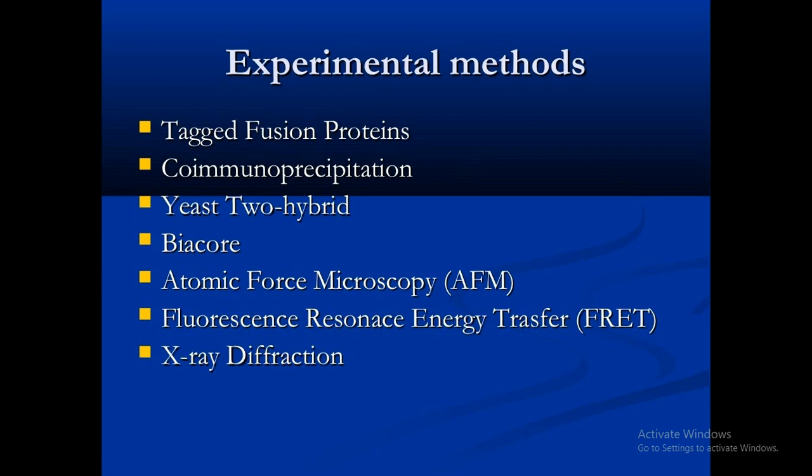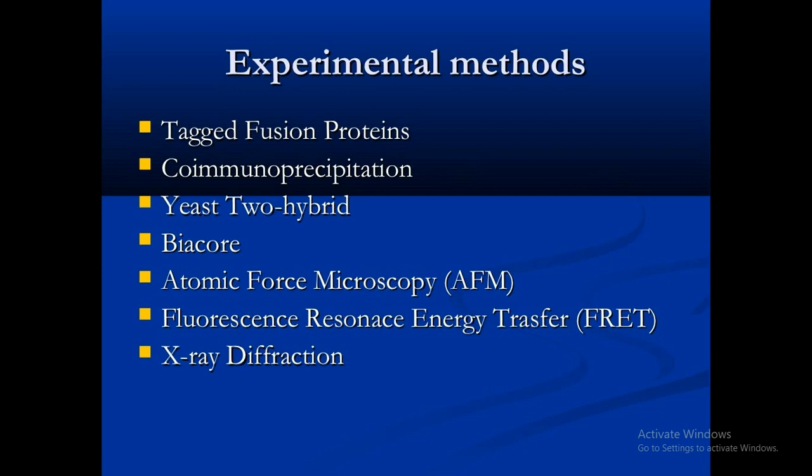So atomic force microscopy, as we know, is a microscopic method to study the interaction at the atomic level. Then next is fluorescence resonance energy transfer, the FRET method. As you know, biomolecules in close proximity are measured here, especially the ligand and the receptors are measured. The interactions are taken into consideration here. Then in this case, the distance dependent transfer of the energy is calculated.